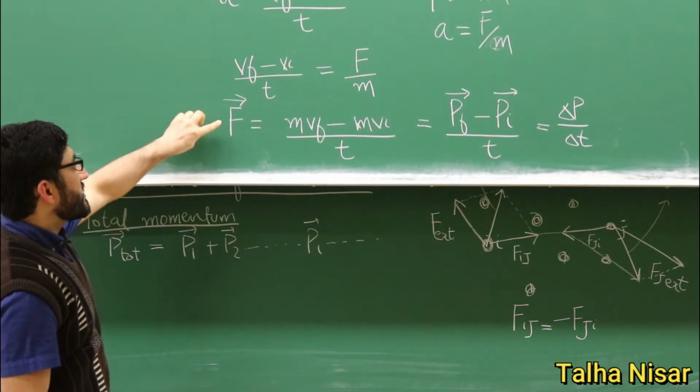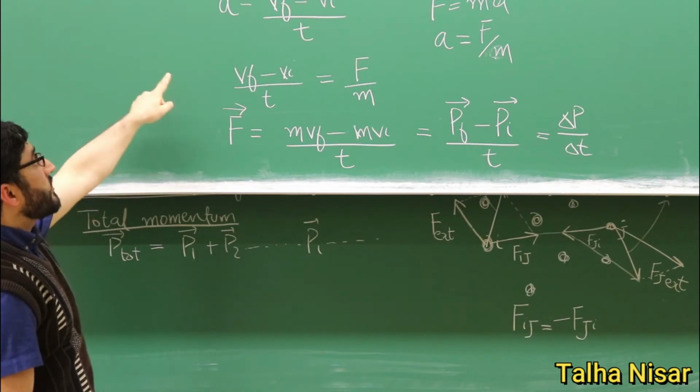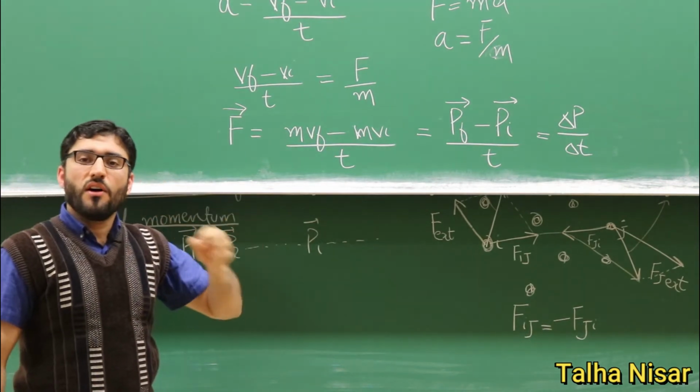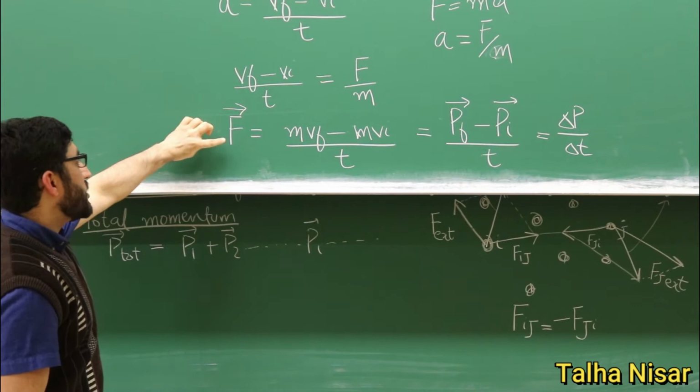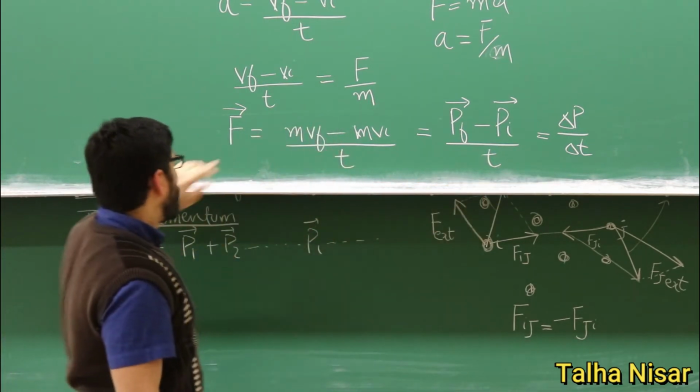When we discussed the relation between Newton's second law and momentum, we found that the time rate of change of momentum is force.